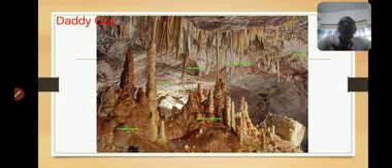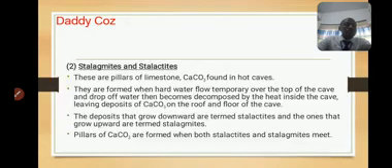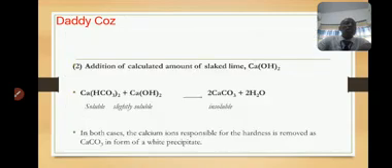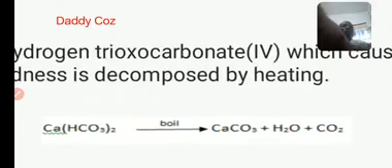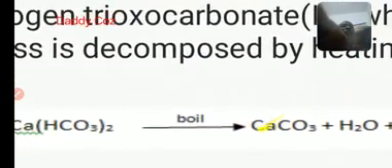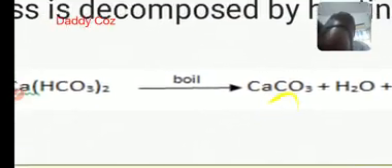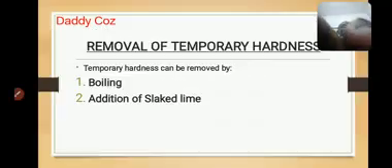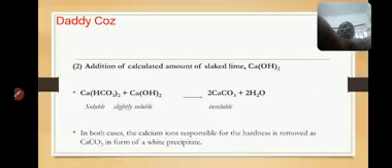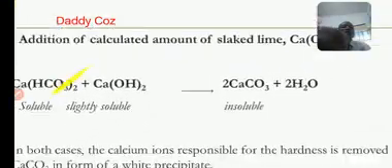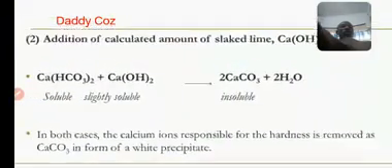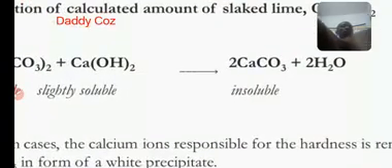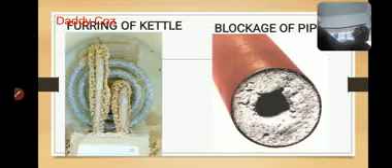In both cases, the calcium hydrogen carbonate is converted to calcium carbonate, an insoluble compound. Don't forget that. And when we added slaked lime also, this is converted to calcium carbonate. That's how we remove temporary hardness.